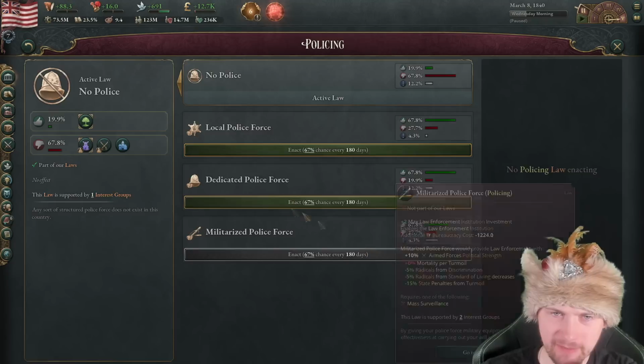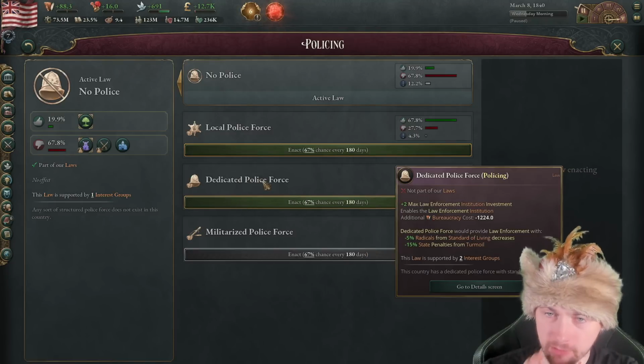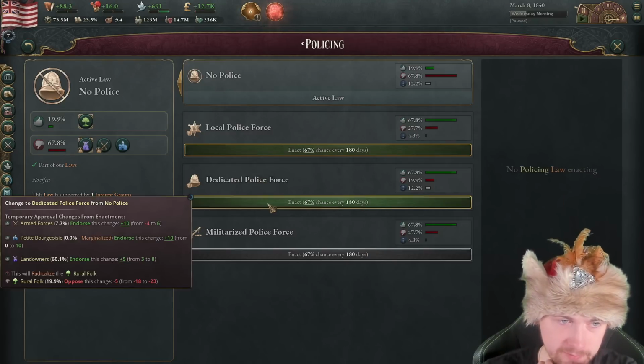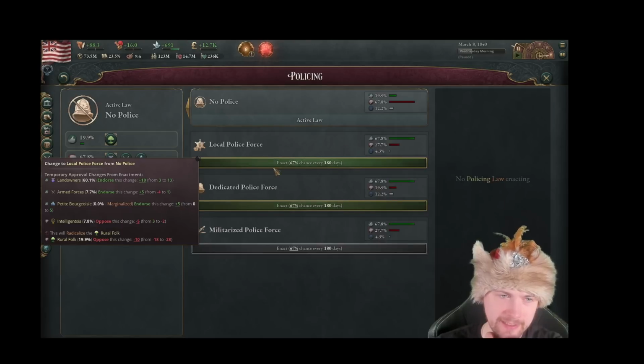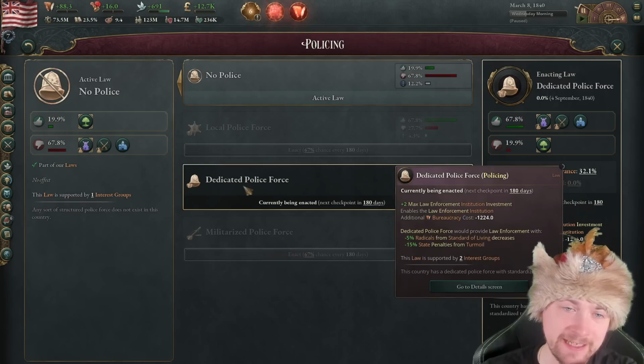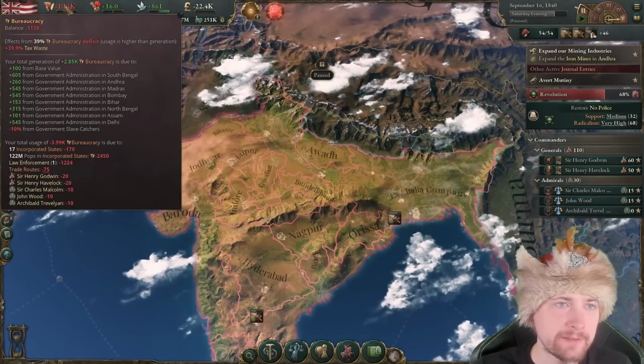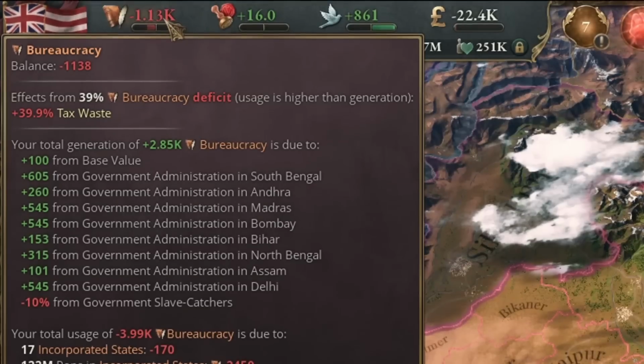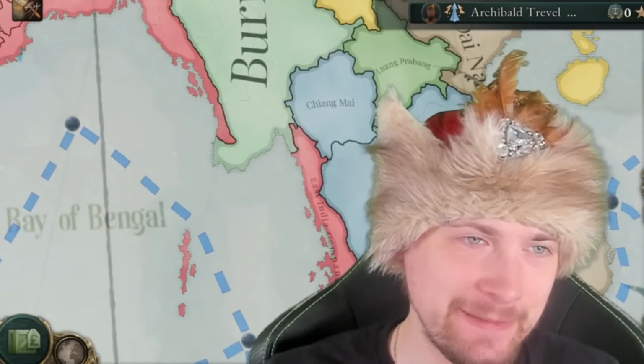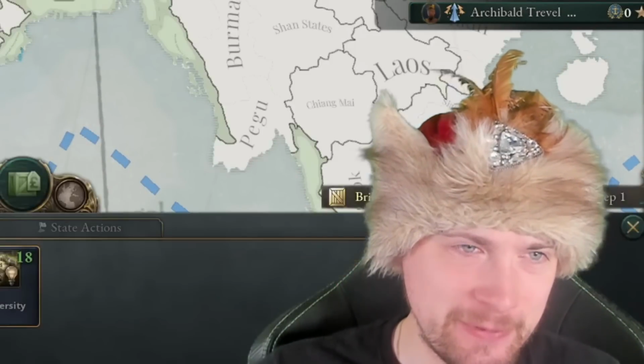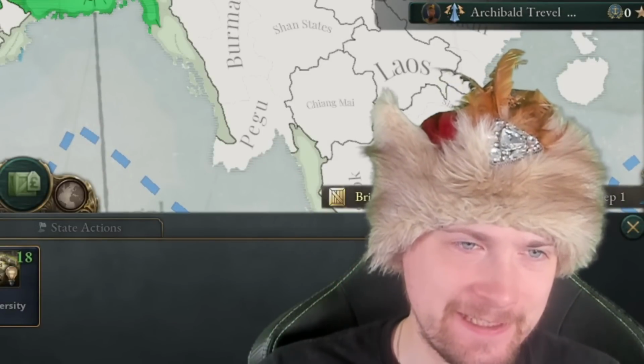Oh my god. How about police? Police is okay, less radicals. Anyone else? Why do rural folks hate everything? Let's go for the dedicated police force. Oh my god, with dedicated police forces, my plus 1.3. We might need a little bit more of the government centers now.